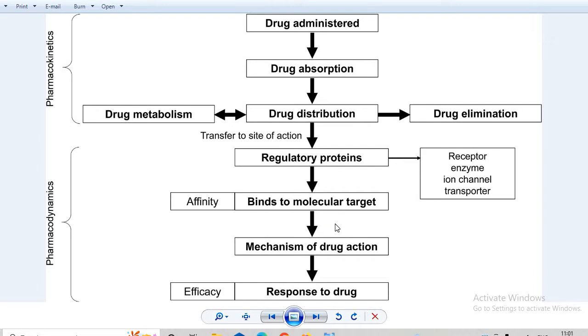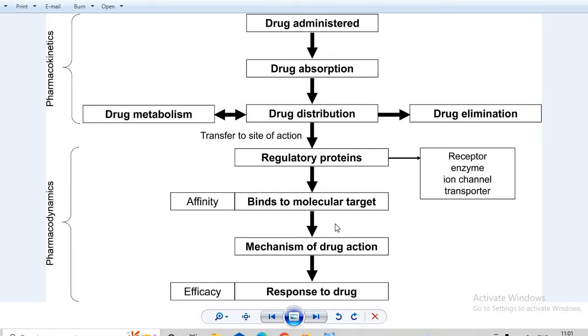In my last video, I described the various principles of pharmacokinetics. I described what pharmacokinetics is, that is the movement of the drug inside the body, and I also discussed the four principles of pharmacokinetics, that is absorption, distribution, metabolism, and elimination, which are known combinedly as ADME. Okay, so after the drug gets distributed in the various organs and tissues, what is the next phase, or what is pharmacodynamics?